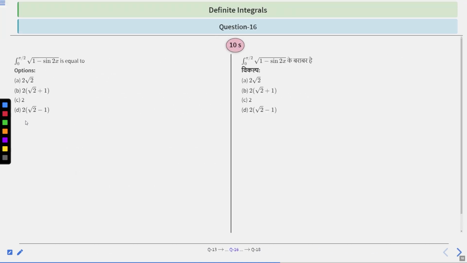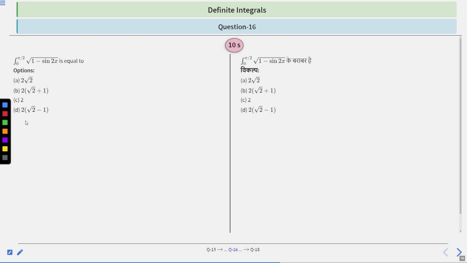Question number 16, which says we have to find the integration from 0 to pi by 2 of 1 minus root over 1 minus sine 2x, is equal to c. Again, the hint of this question is by observing this.